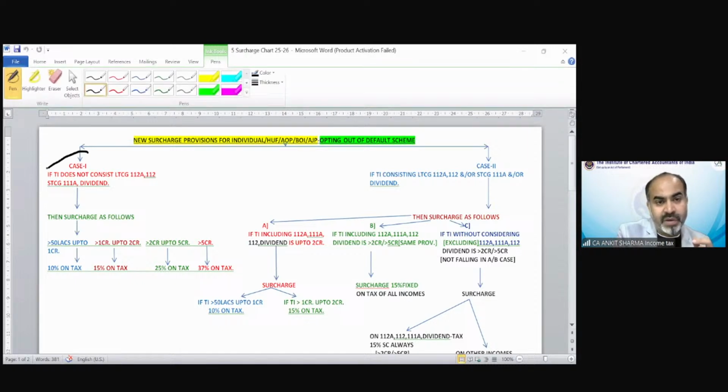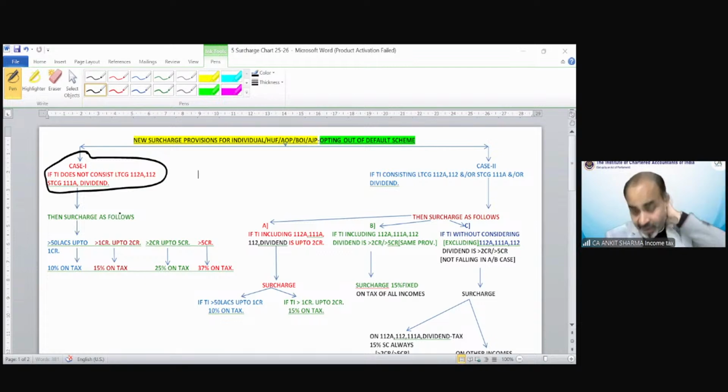So there was a case 1. It says if total income does not consist of long-term capital gain under section 112A or 112, or short-term capital gain under section 111A, or dividend. When we discussed this topic in chapter number 1, you were not familiar with what is long-term capital gain, what is 112A, what is 112, what is 111A.